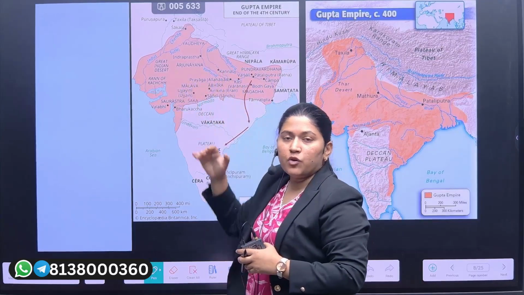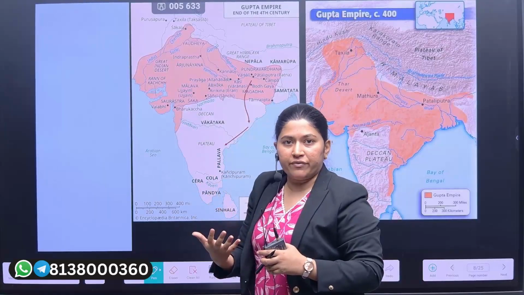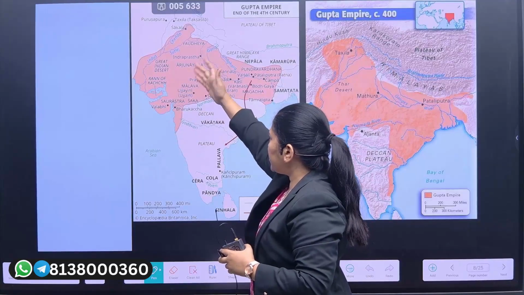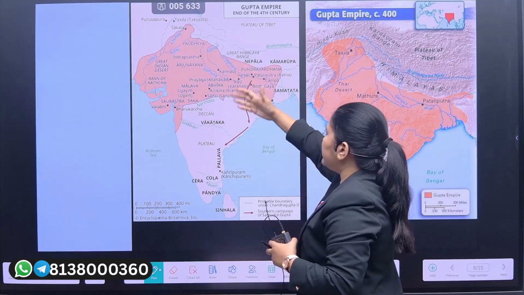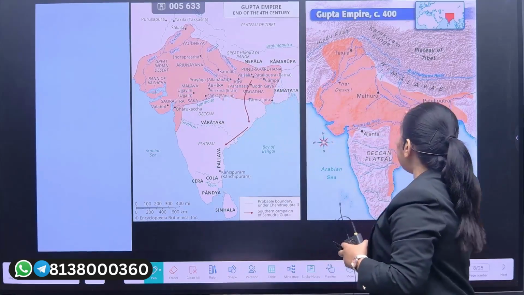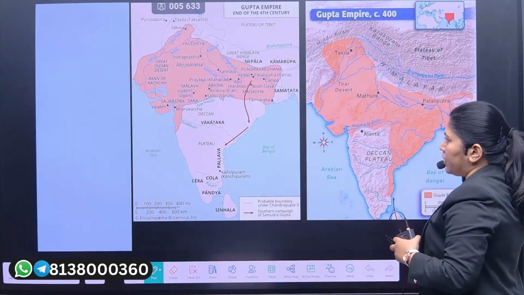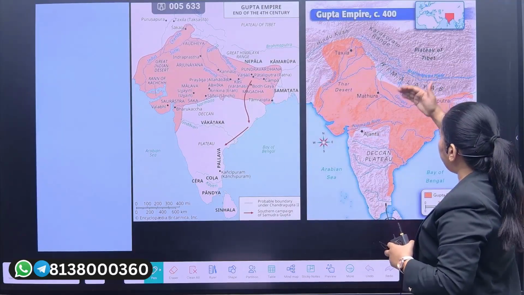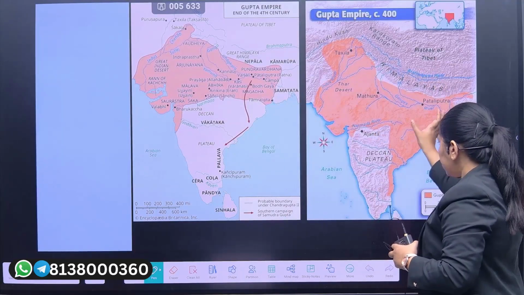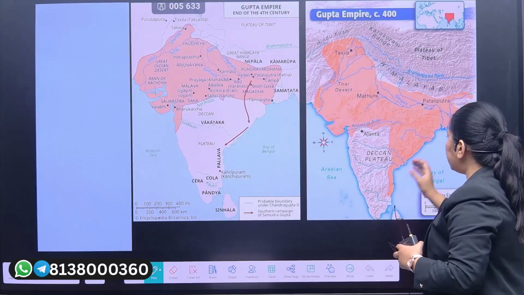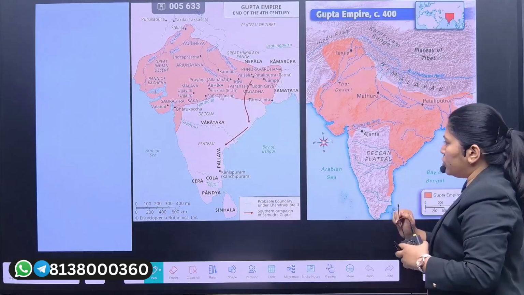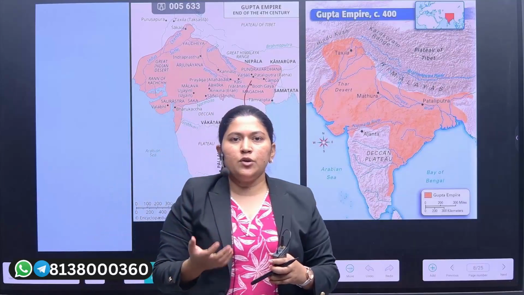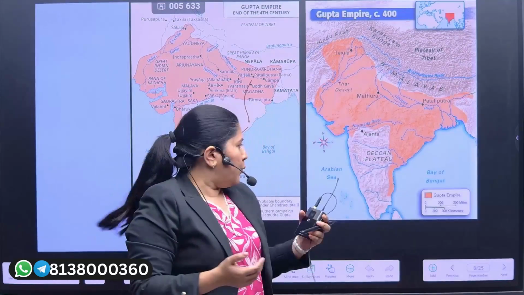In yesterday's session I talked about the Madhya Desa, and how it was contributing to the agricultural revenue. After that, the remains of the western Kshatraps were growing the trade values of the Gupta empire. In the later Gupta period, under the later rulers, the connection with Nepal declined and the connection with the Deccan Peninsular region increased, especially with respect to the eastern coast. Why? Because the eastern coast was a dominant player in the collection of revenue due to the increase of trade ties with other countries.